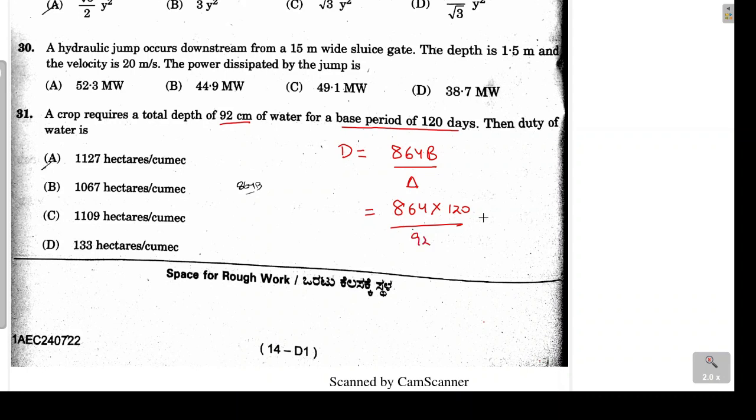On solving this, we get the answer as 1126.95 and the units are hectares per cumec. So the answer for this problem will be option A, that is 1127. Basically we have rounded this value to 1127.